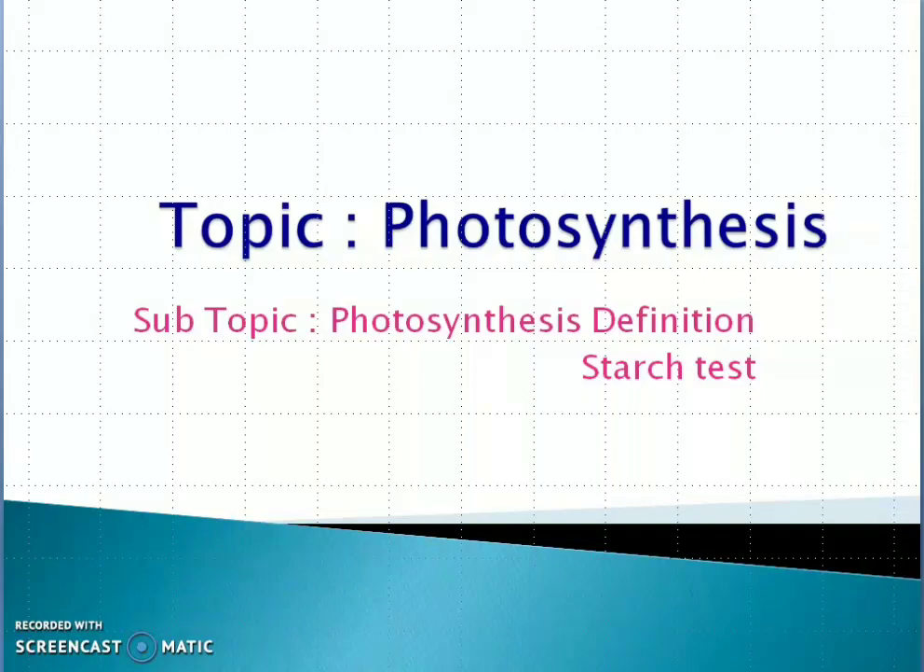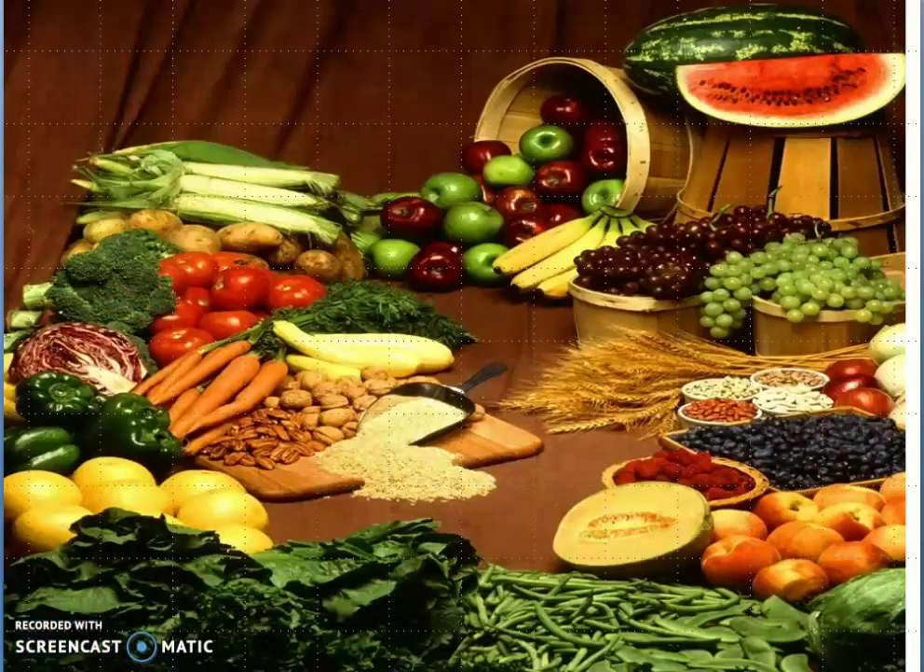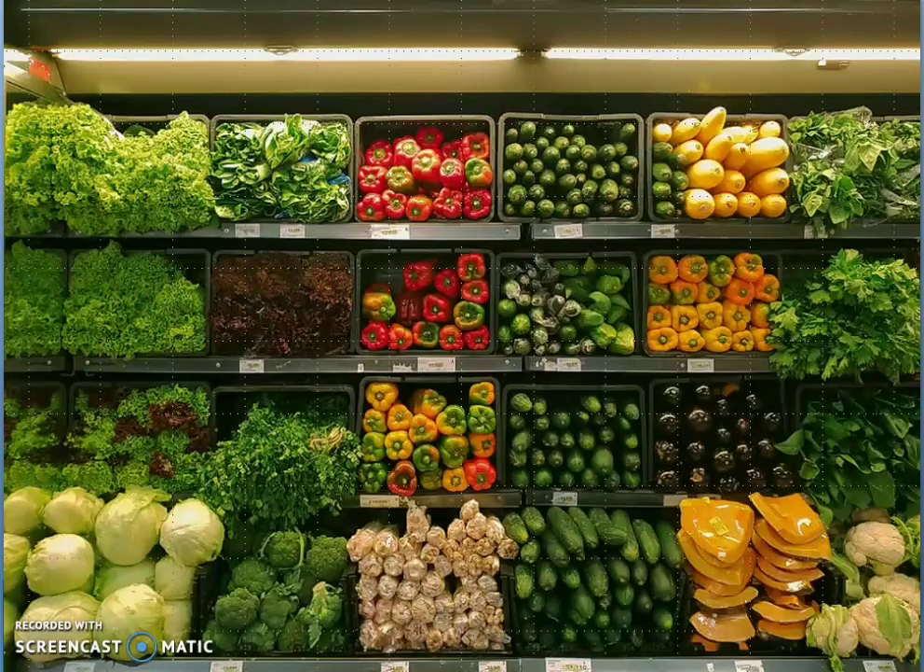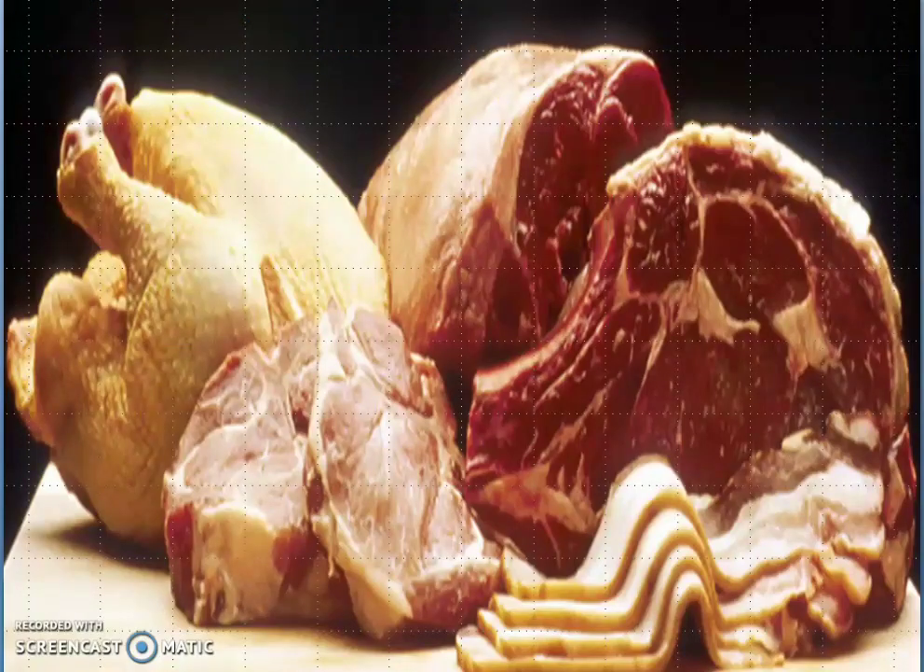Generally, where do we get food from? What are the sources of food we are eating? Observe this. What you are watching are different kinds of fruits and vegetables. Where do we get them from? Plants. These vegetables we are also getting from plants. If you observe, these are materials from animals and also from plants. This is the meat, we are getting it from animals.